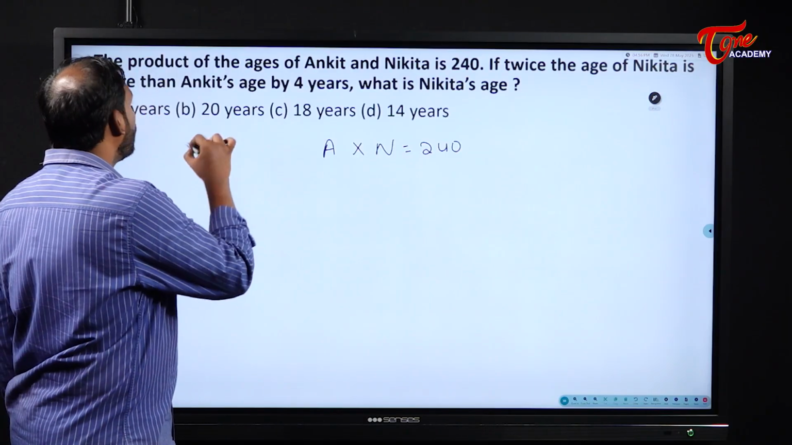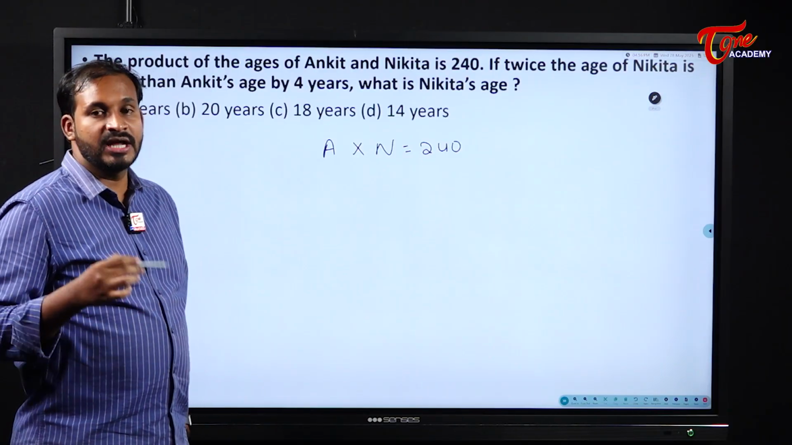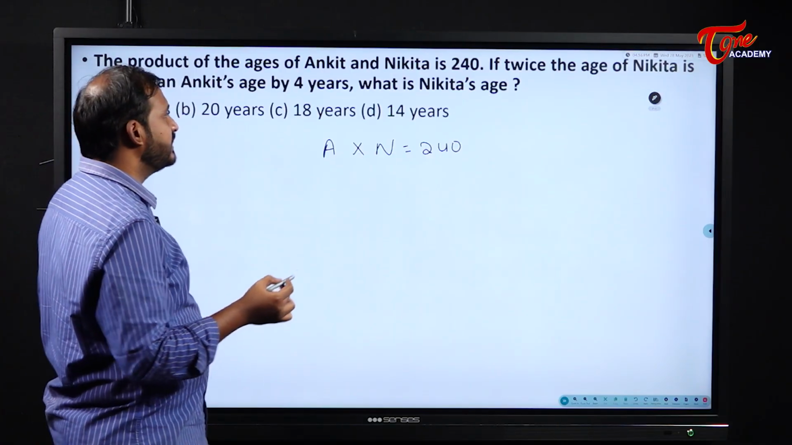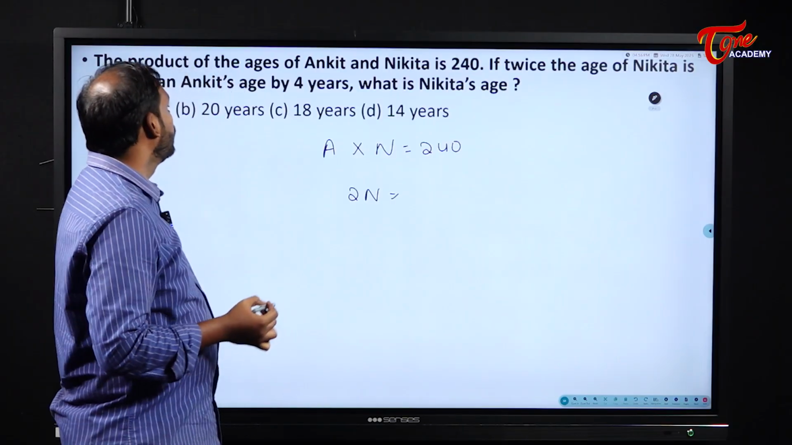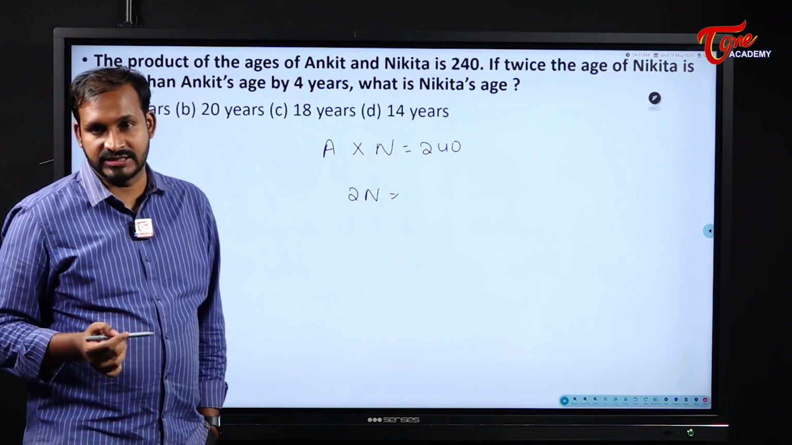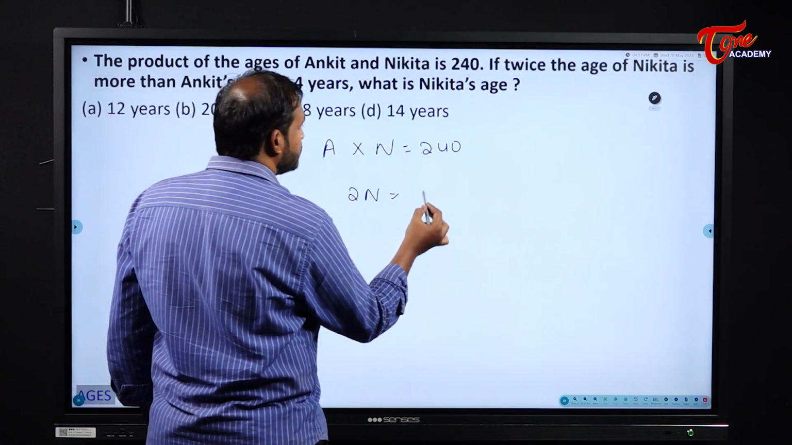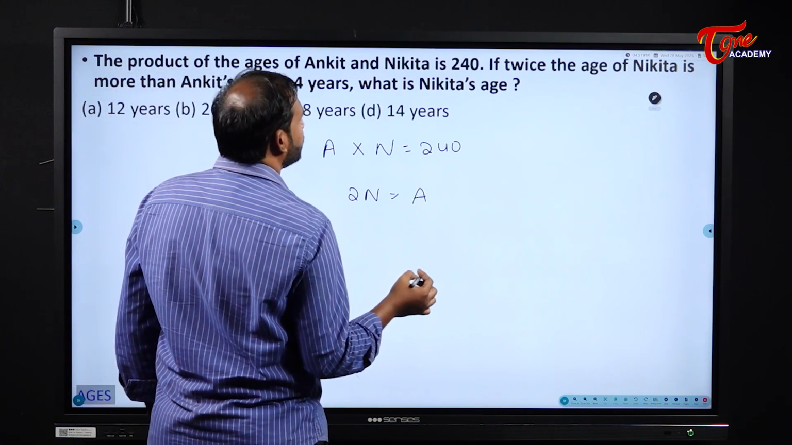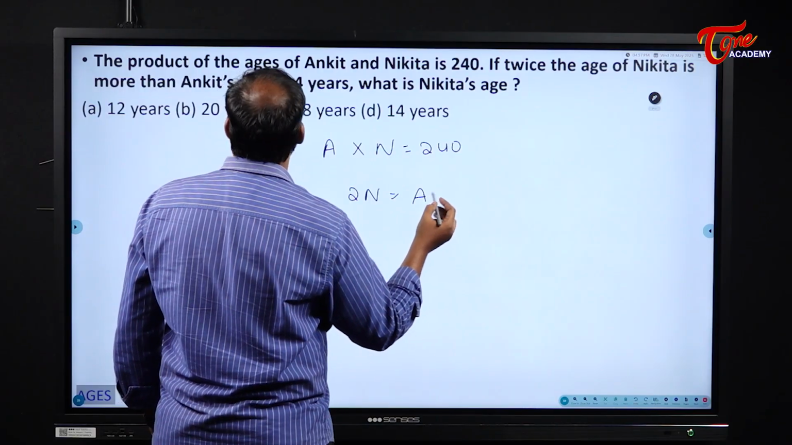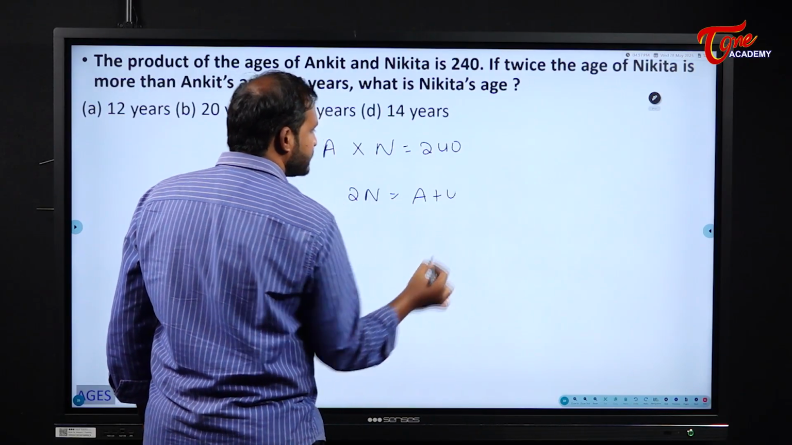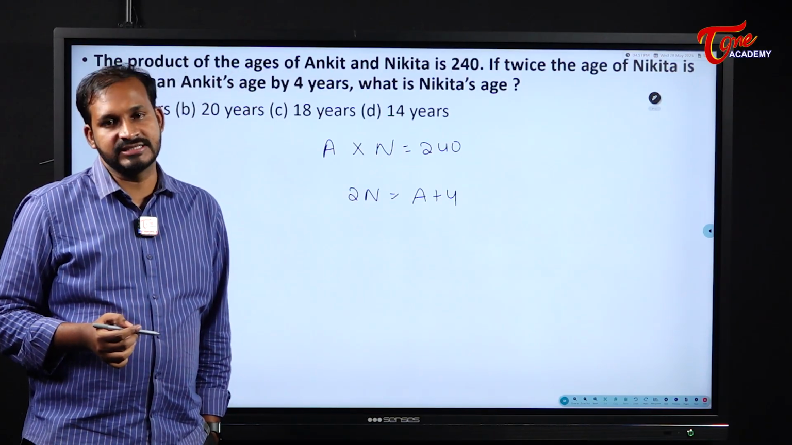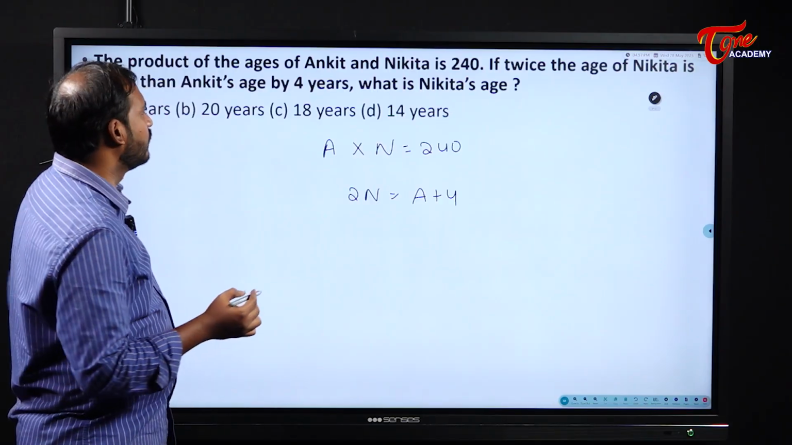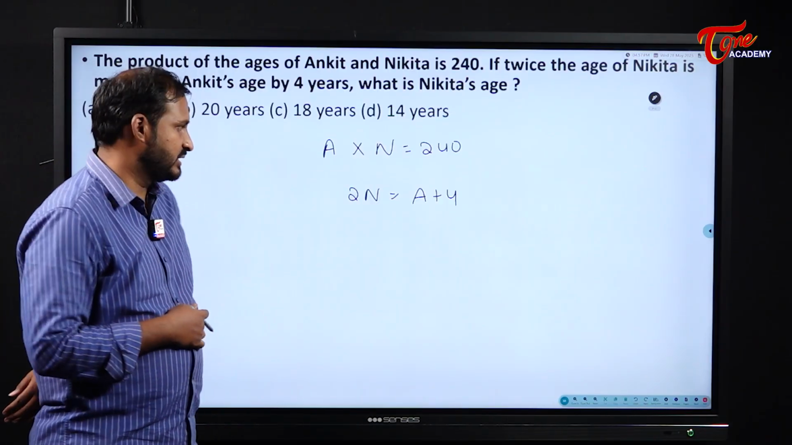If twice the age of Nikita is more than Ankit's age by 4 years. Please see here, 2 times Nikita's age is more than Ankit's age by how much? 4 years. That means when I add Ankit's age with 4, that will be equal to Nikita's age. Right now, what is Nikita's age? That is the question they have given for us.